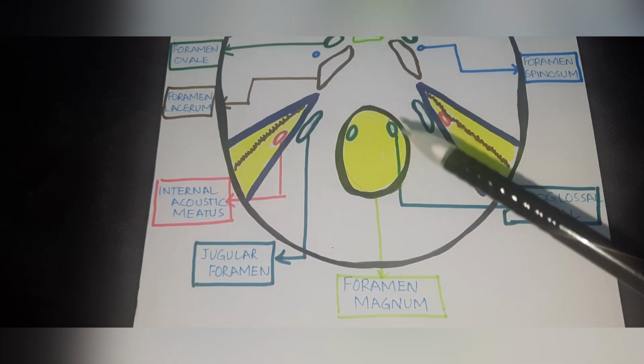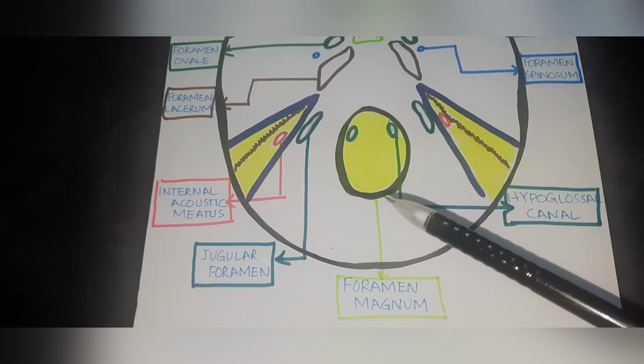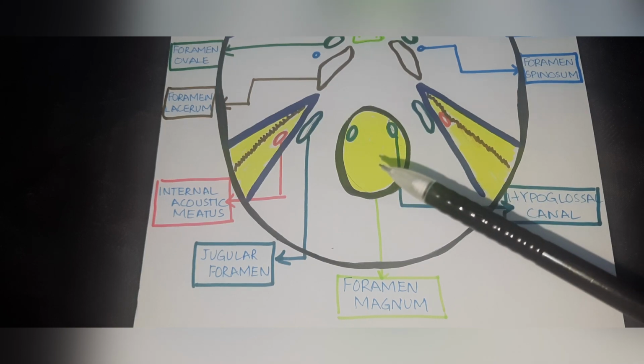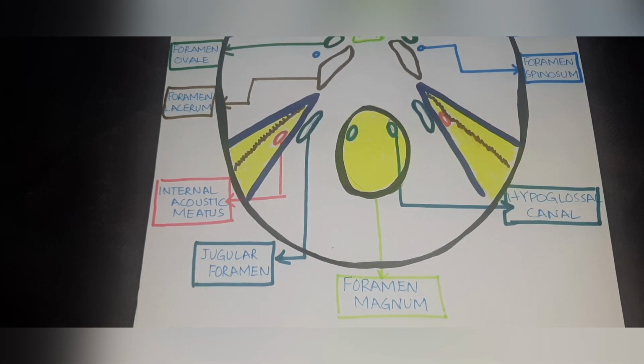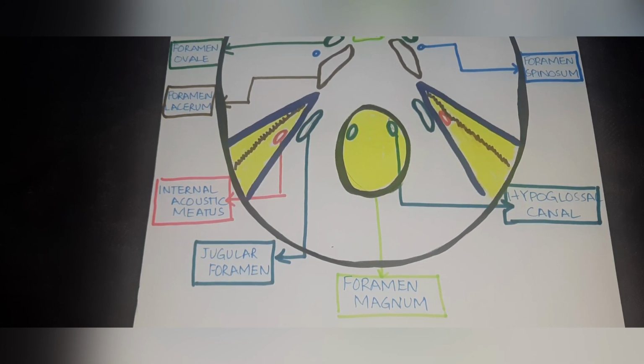Now we are left with the foramen magnum, that is the largest foramen of the skull. So basically, through the foramen magnum pass the lower part of the medulla oblongata along with the meninges and the spinal part of the accessory nerve, that is the 11th cranial nerve.